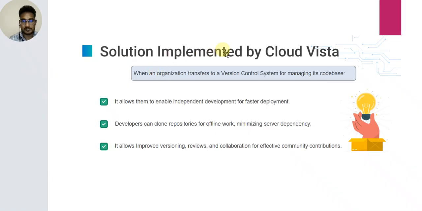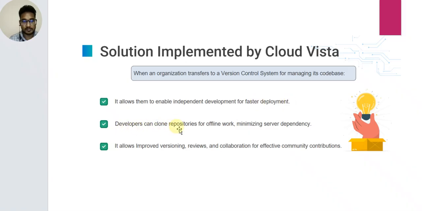Solution: implement Git in Cloud Vista, when an organization transfers to a version control system for managing its code base. So Cloud Vista is used as a version control system. It allows them to enable independent deployment for faster deployment.